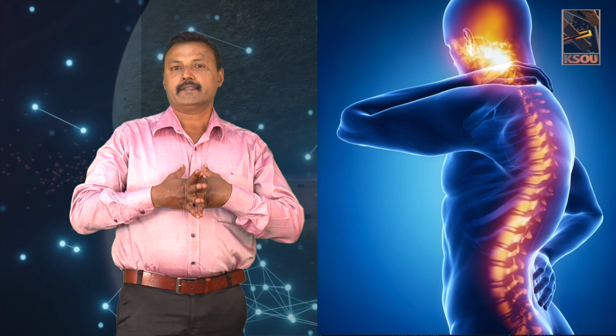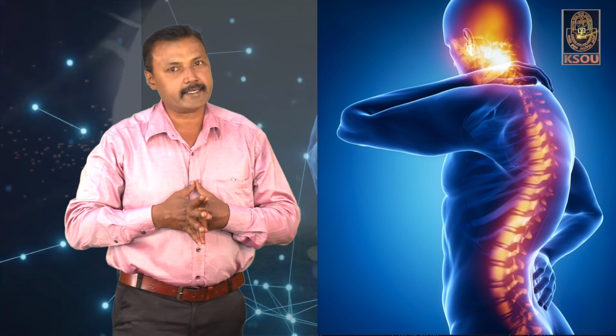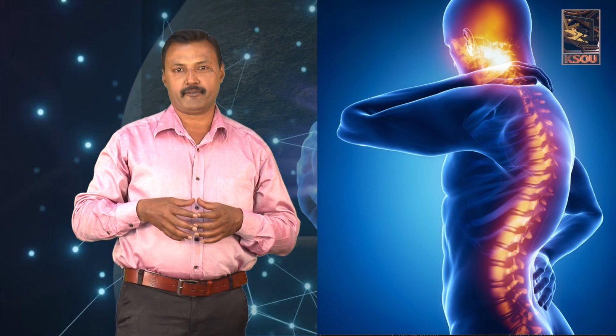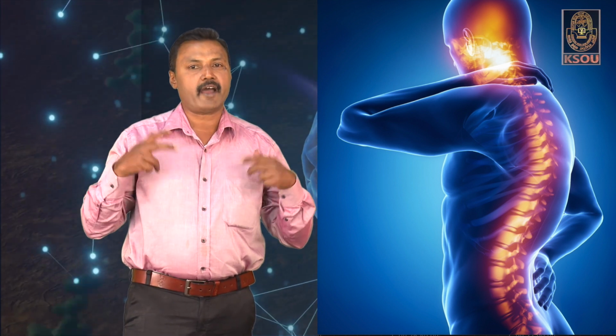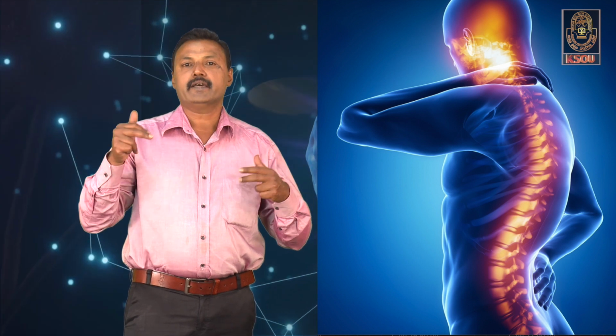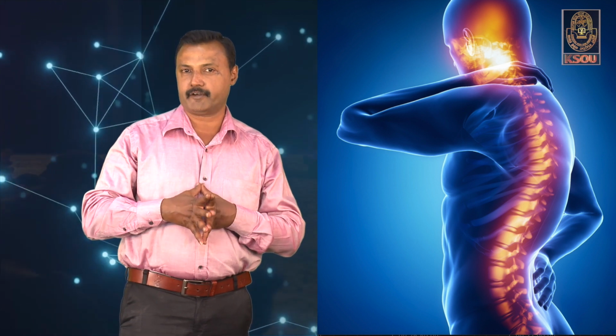So, there are 31 pairs of spinal nerves which are sensory, motor and mixed type of nerves. The spinal nerves work in two-way direction, carrying impulses to the brain and transmitting impulses from the brain to the various parts of our body.